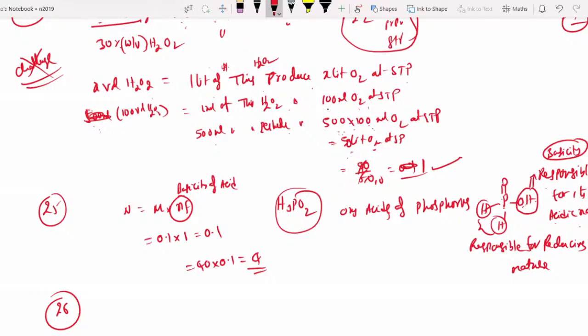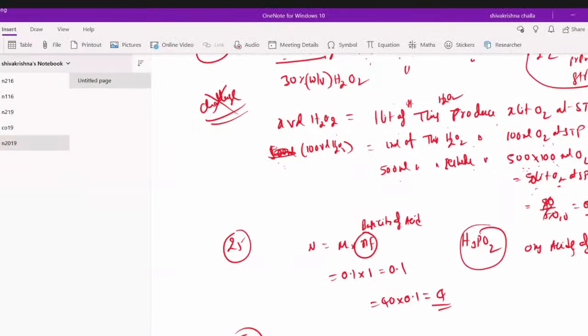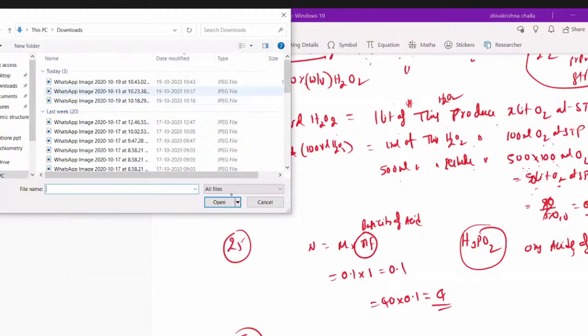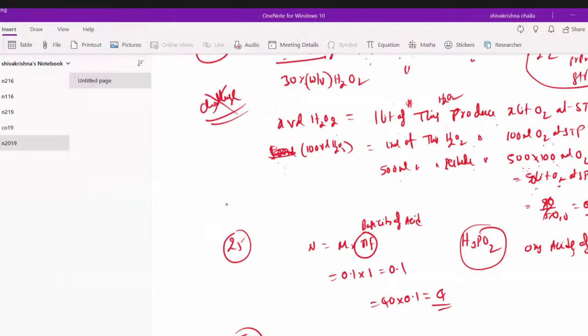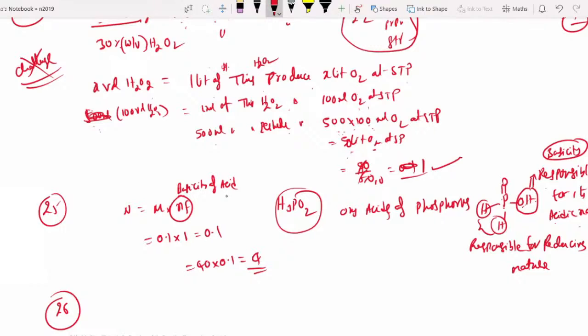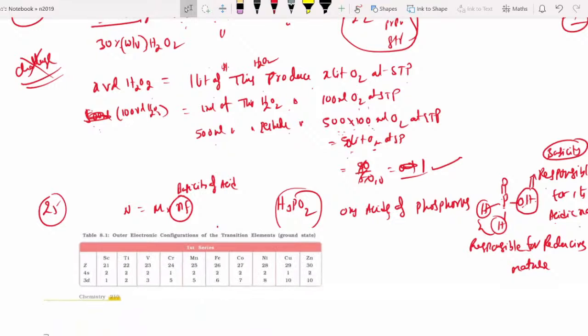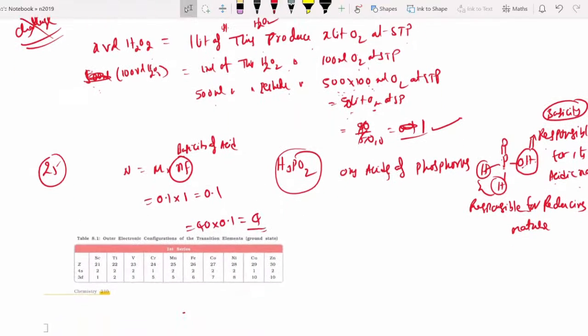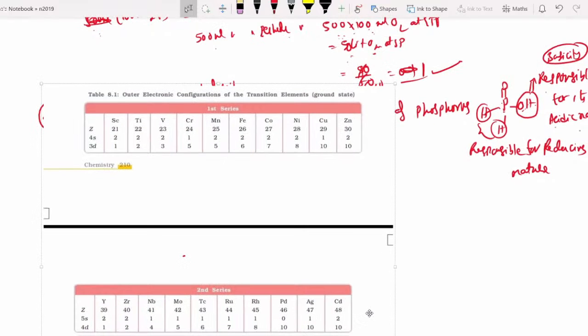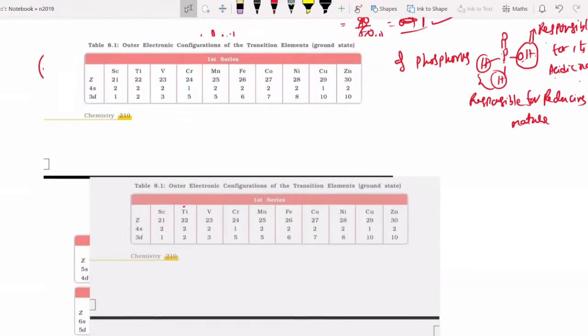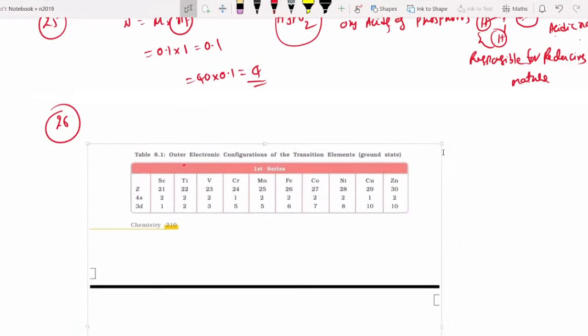Yes. You see now first. Everybody look there.